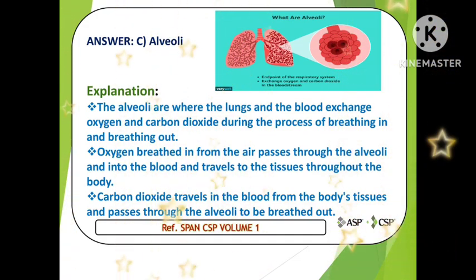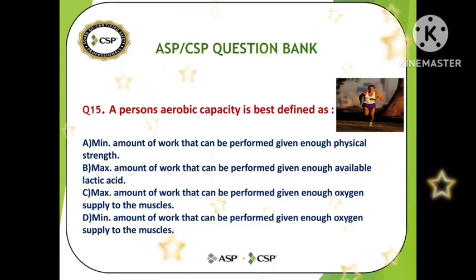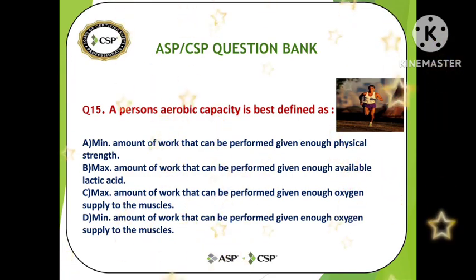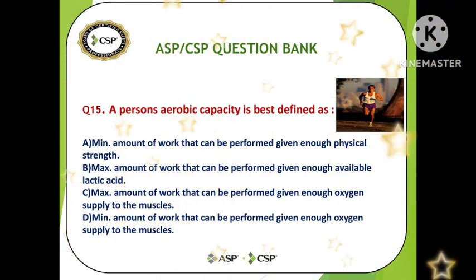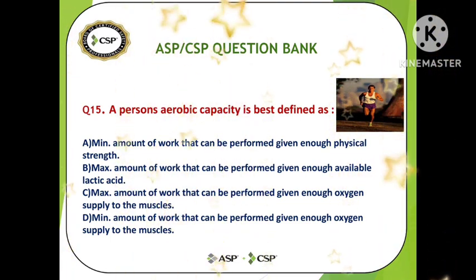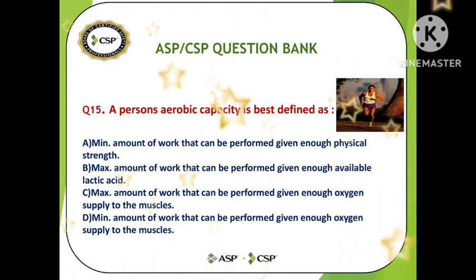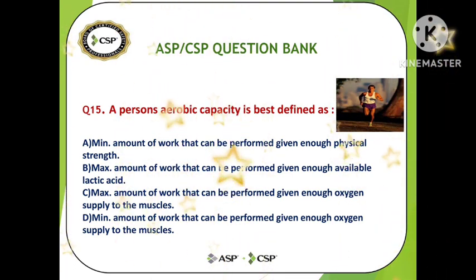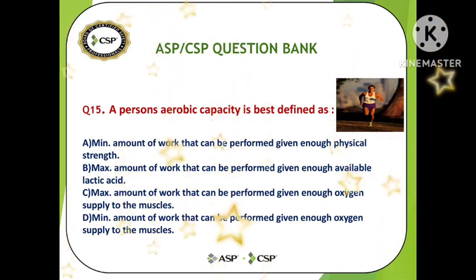Reference from the Span book CSP volume 1. So let's move to another question. So friends, let's see question number 15. A person's aerobic capacity is best defined as: option A, minimum amount of work that can be performed given enough physical strength. Means minimum amount of work possible to perform on a given physical strength.